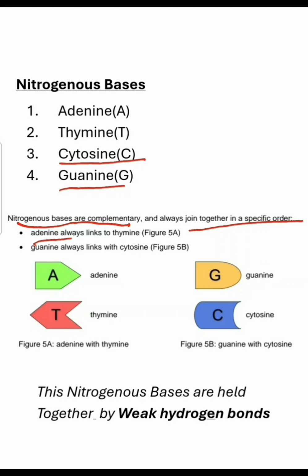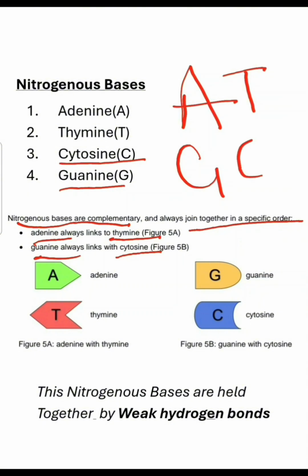So adenine always goes with thymine and guanine always goes with cytosine. So basically you should remember A, T, which means adenine goes with thymine, and G, C. Guanine goes with cytosine, or cytosine goes with guanine. It's one and the same thing.